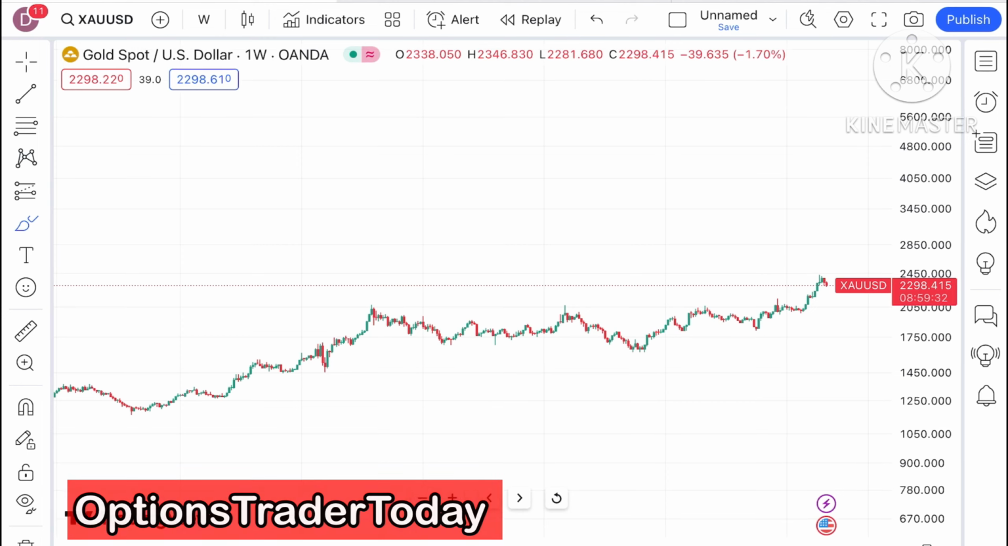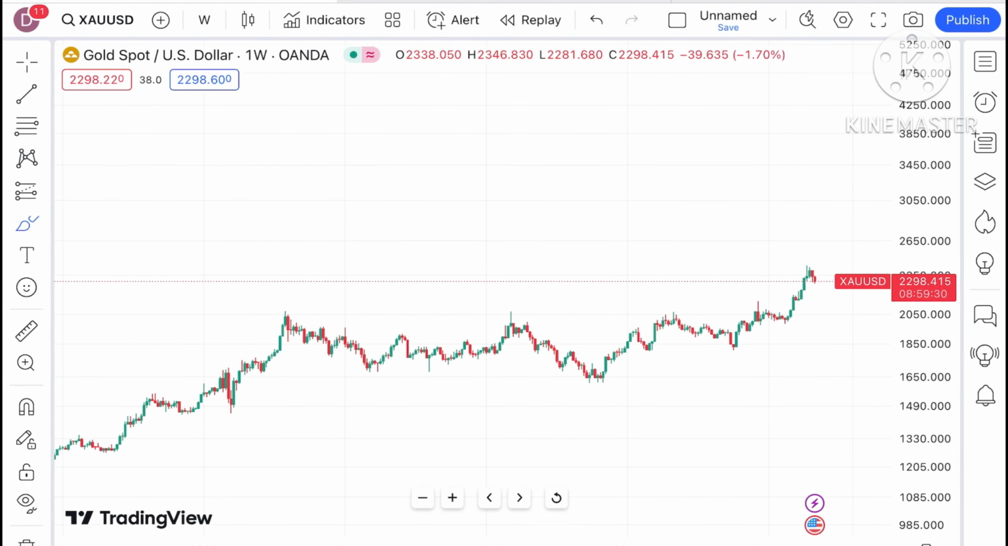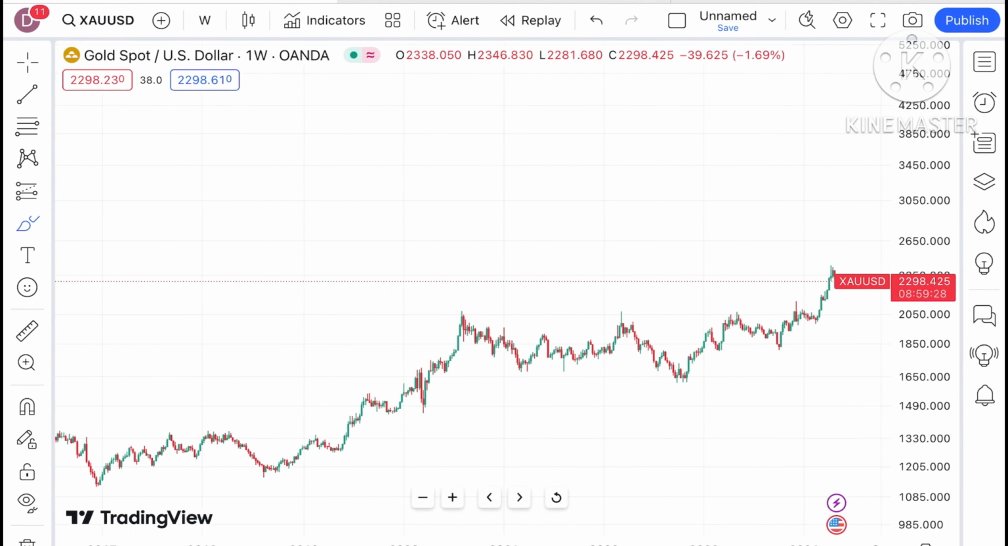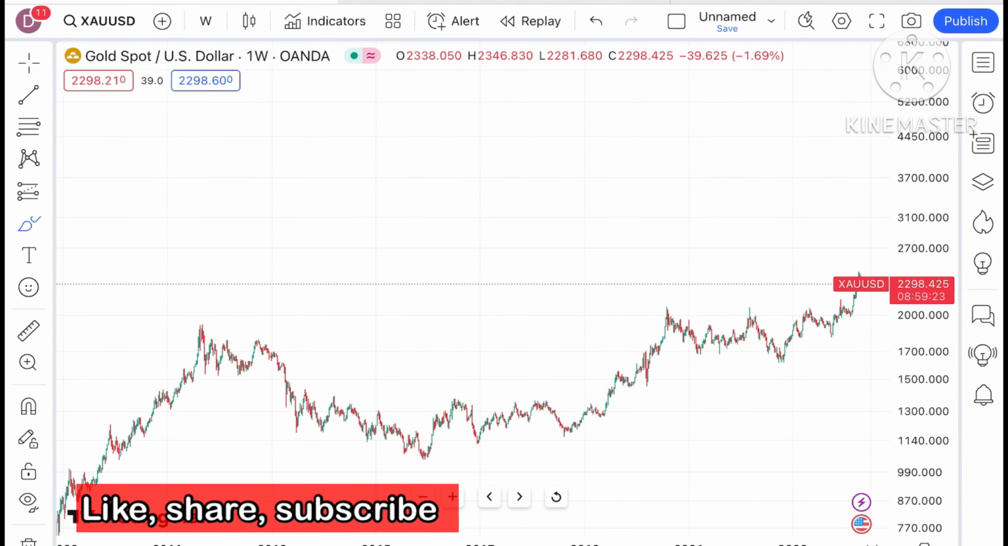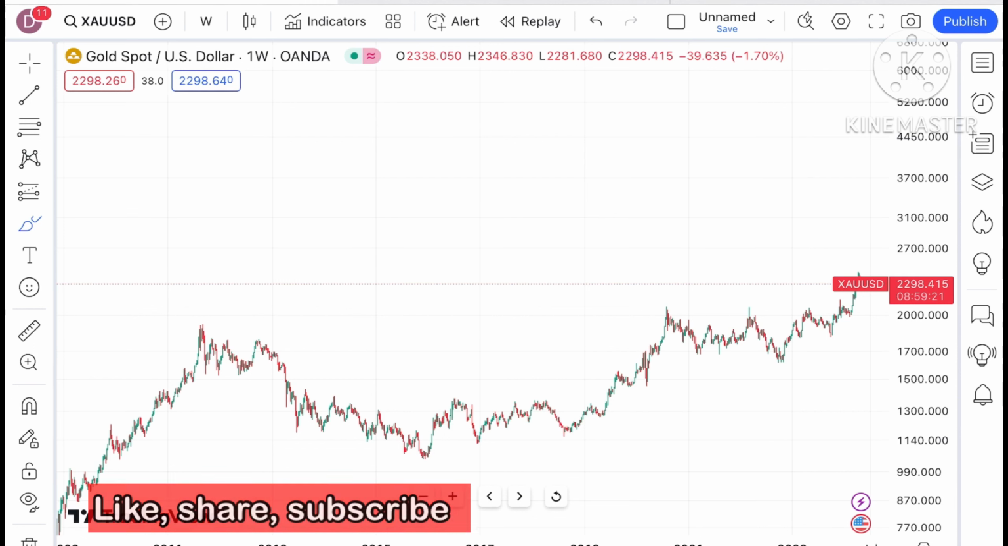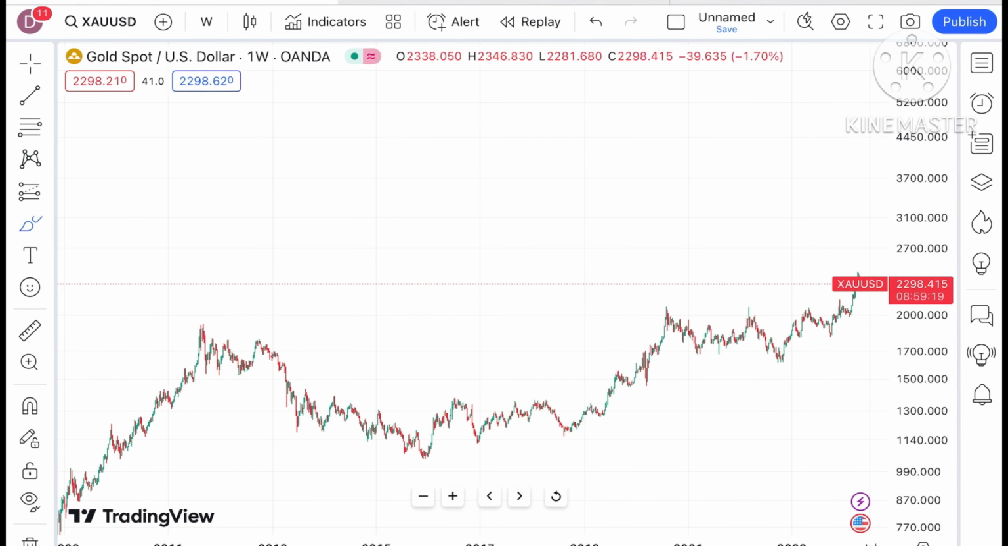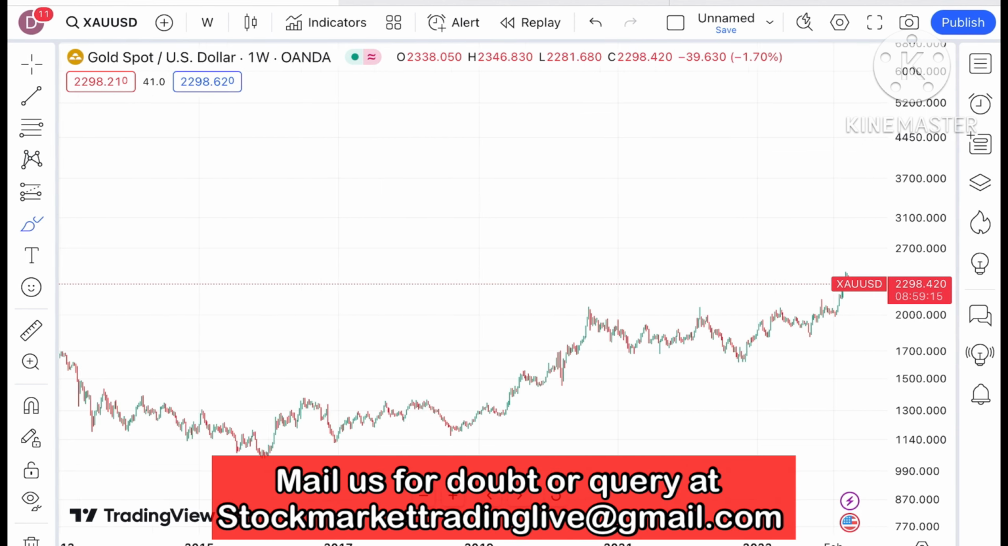So today in this video I'll explain how the price of gold has moved in the last week and how the price of gold can move in the next week. See how the price of gold has moved previously. You have to understand by looking at this particular chart, because if you are a beginner you have to understand if you have to invest for a long view or a shorter view.